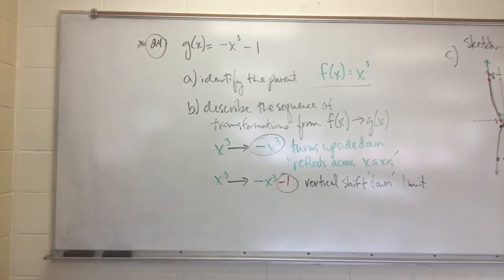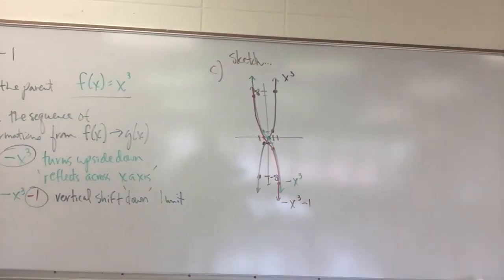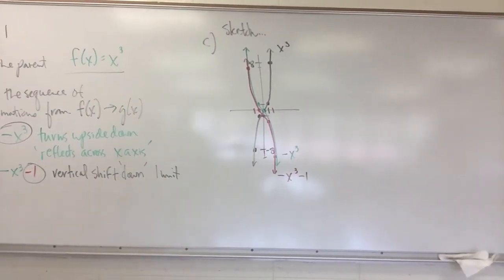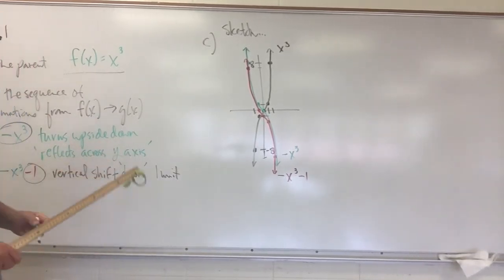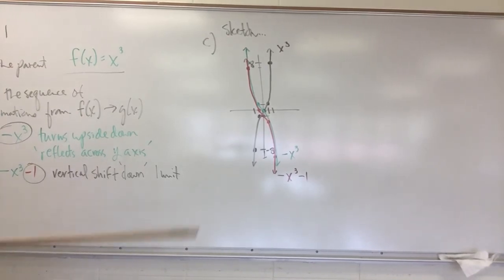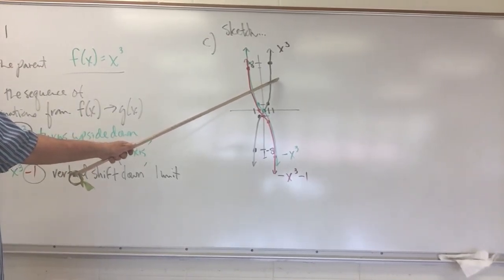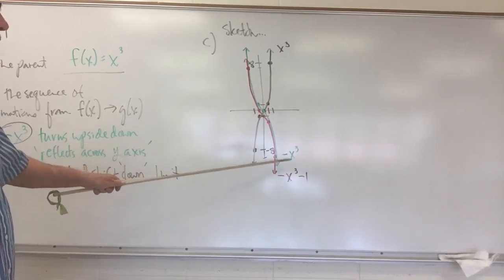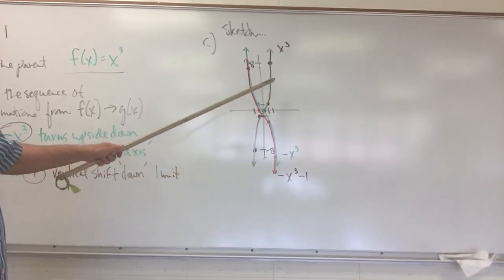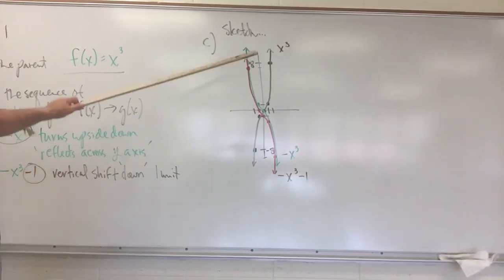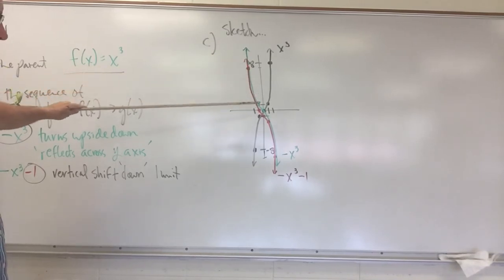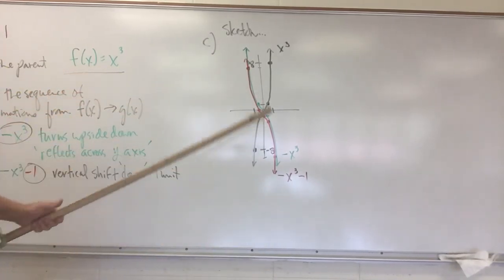So as we sketch, now I went ahead and sketched the parent. Kind of depends if you want to or not. I think it's helpful. And again, this was a reflection across the y-axis, okay? So, sketch the parent function, which is cubed, y equals x cubed. When we put the negative in front of it, that's the one in the green that flips it across the y-axis. And then this -1 at the end takes the green and does a vertical transformation or shifts the whole thing down 1 unit. So both of these are rigid.